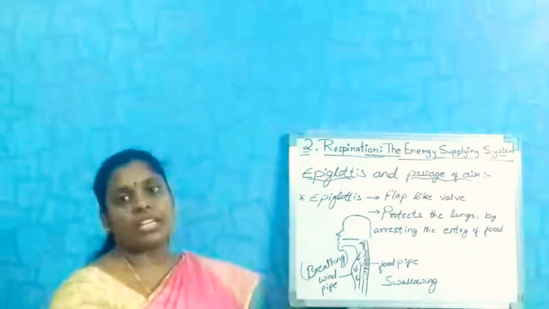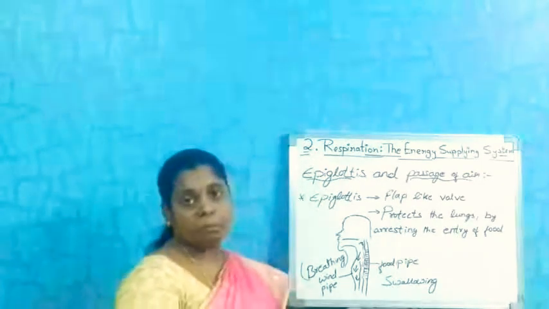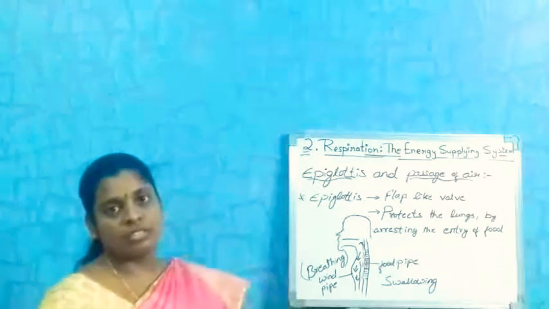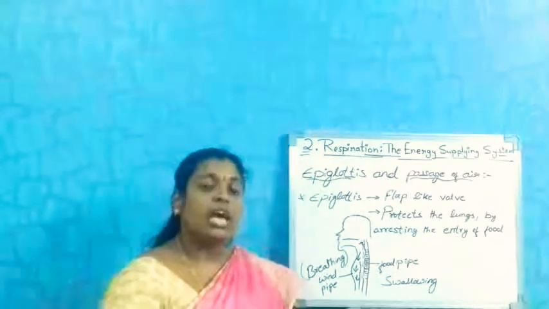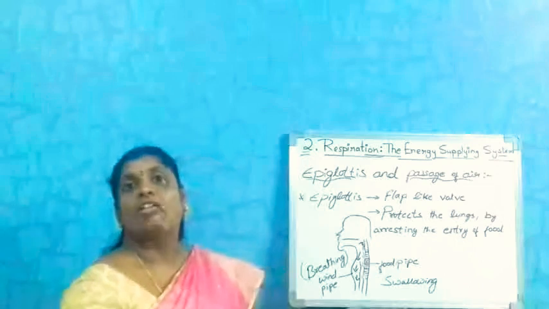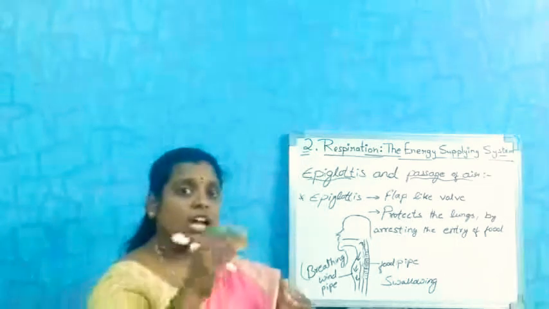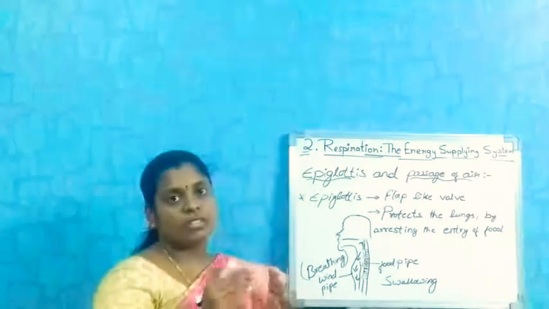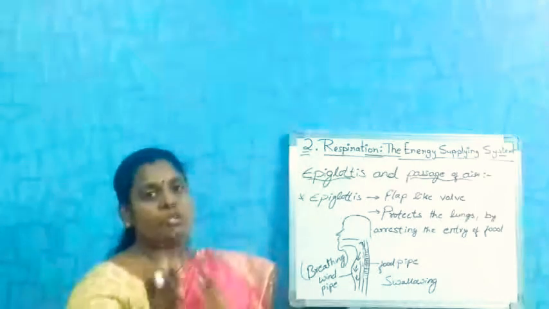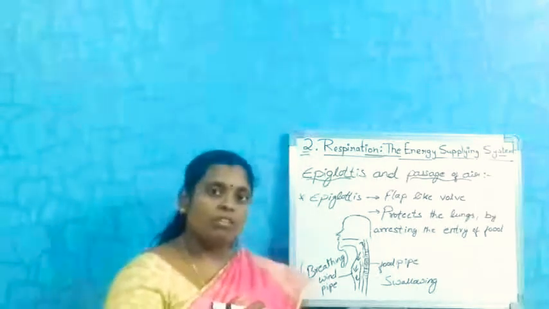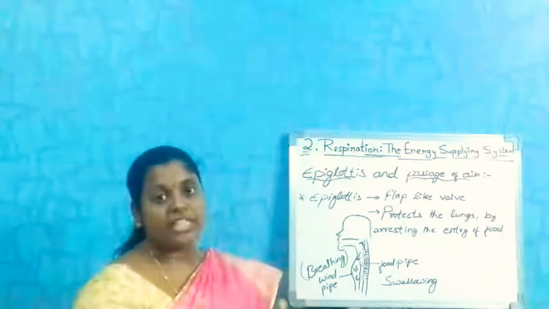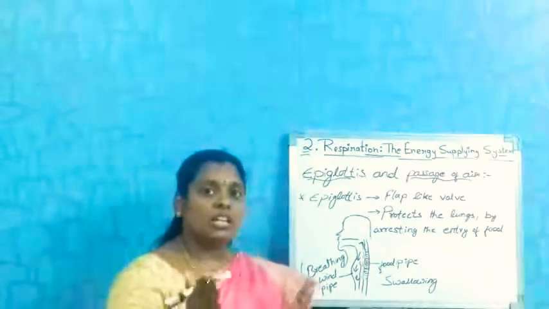Then our next topic is the epiglottis and the passage of air. You know that the epiglottis is the flap-like wall present where the food pipe and windpipe divide. It acts as a wall.